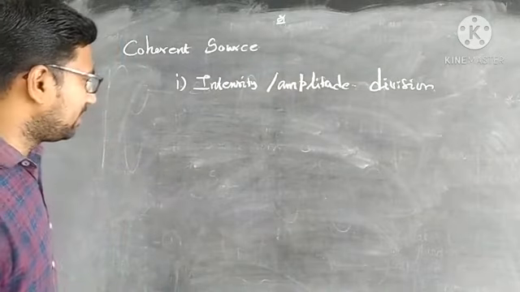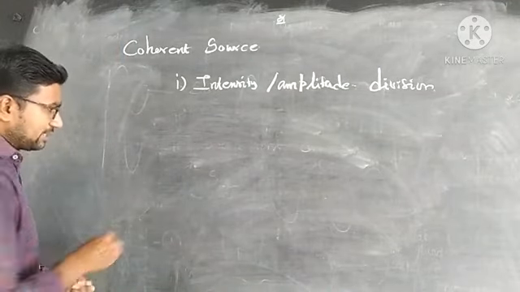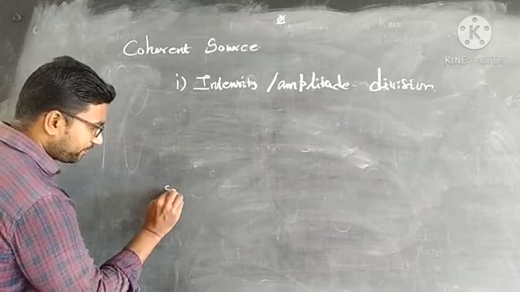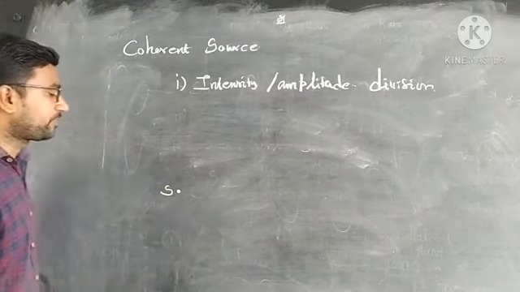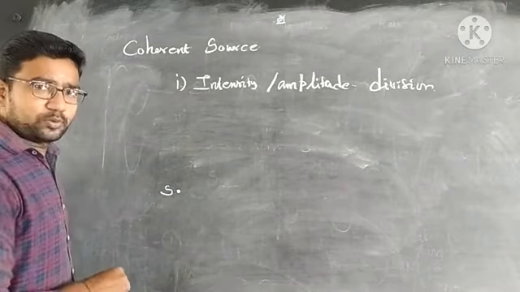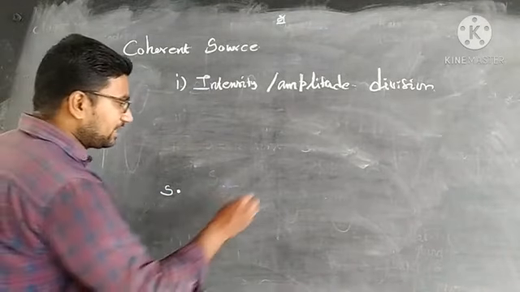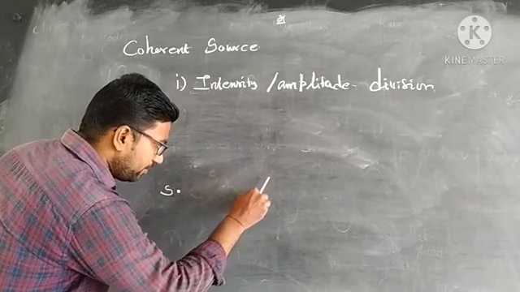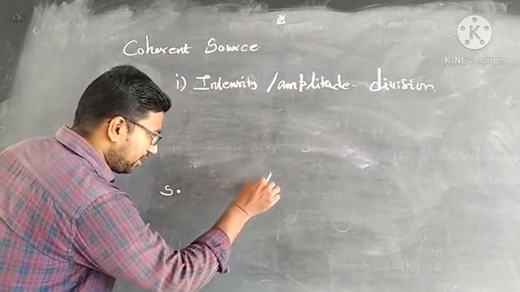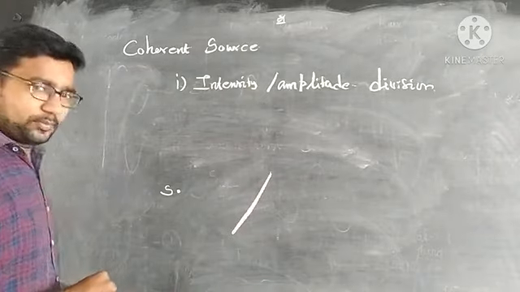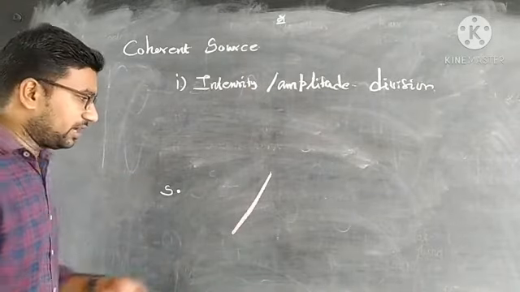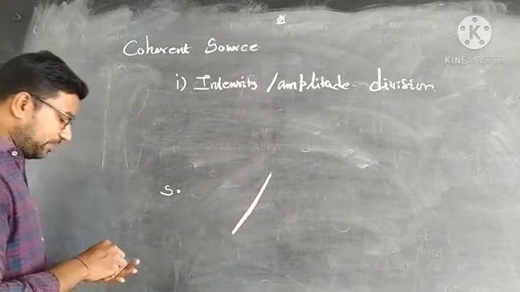Let me consider a source S placed here, producing monochromatic light. Before that, I am going to place an inclined, partially silvered glass plate. Now I pass the monochromatic light onto the inclined glass plate.